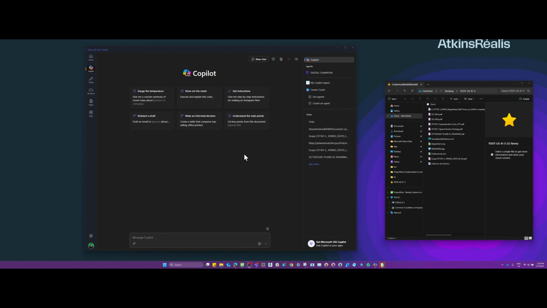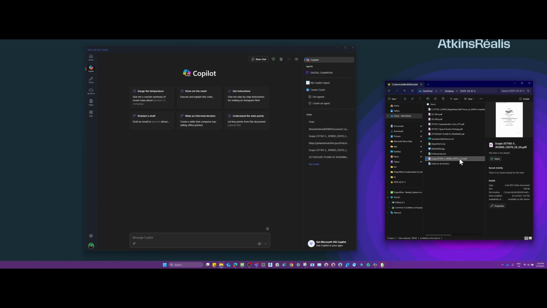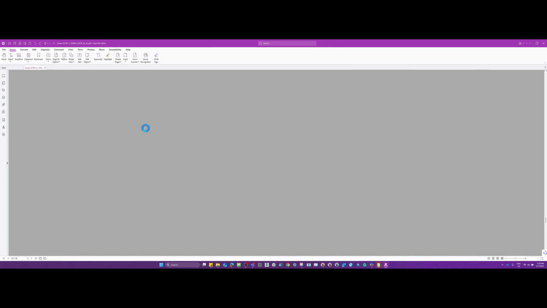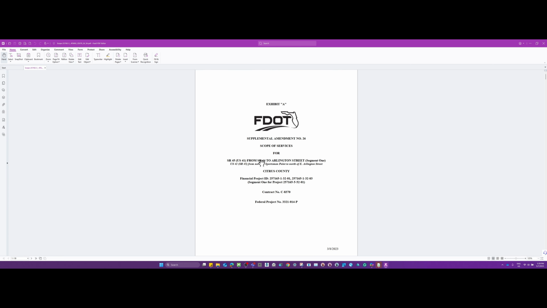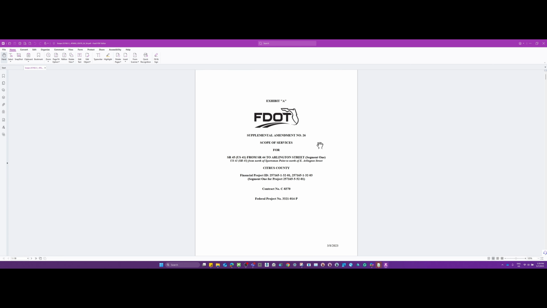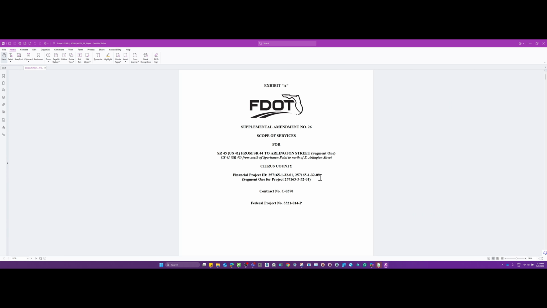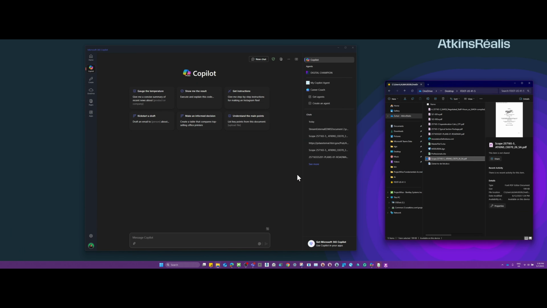Okay, so let's do more examples. I have this file. I'm going to open it. This file, as you can see, is the scope of services of an already old project.